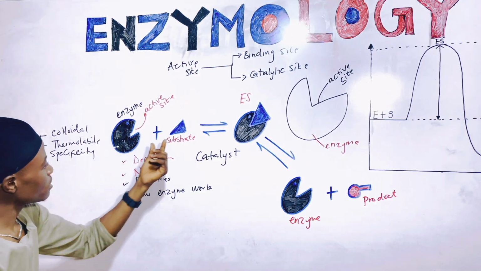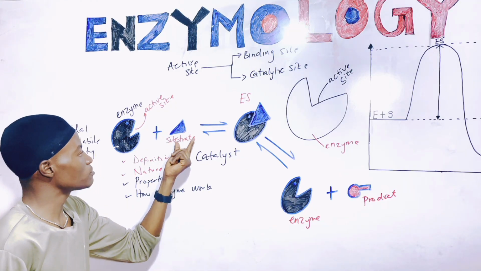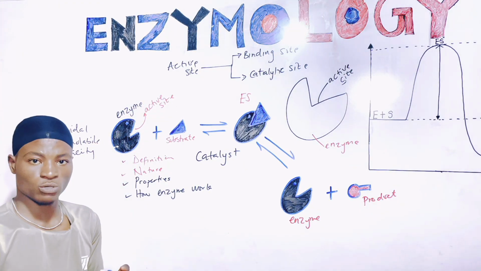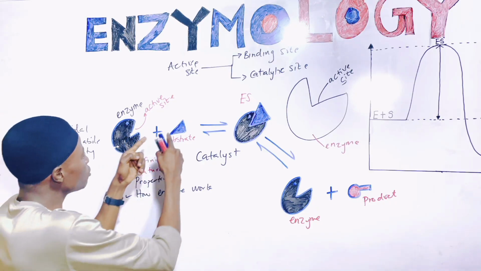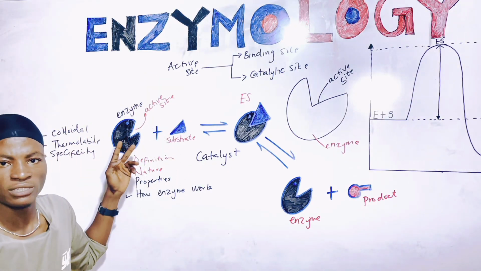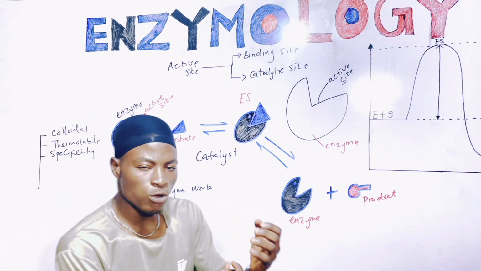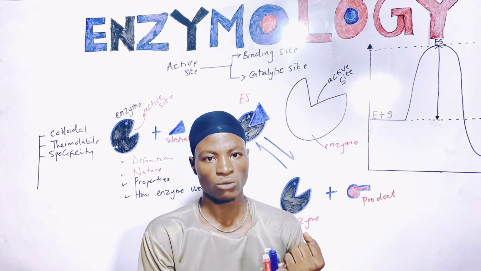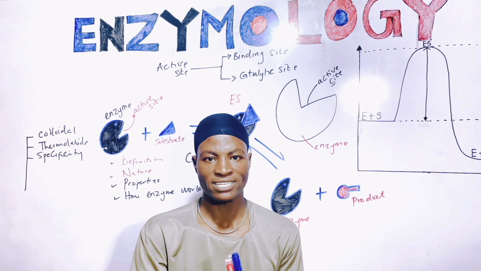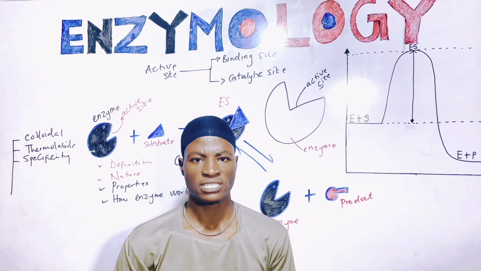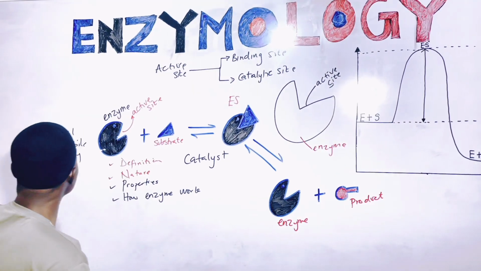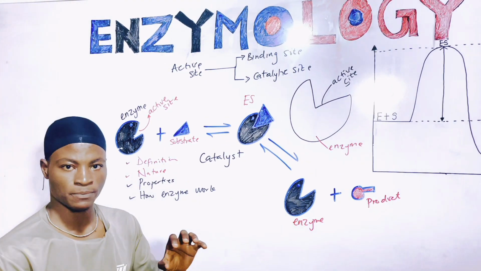this active site and the nature or the structure of this substrate, they are actually what? Complementary to each other in such a way that the substrate can fit into the what? Into the active site, such as a key can fit into what? Into a lock. So that is basically the models of enzyme action, and I'm going to explain that one in a separate video. So enzymes are highly specific to the substrate they catalyze, right?